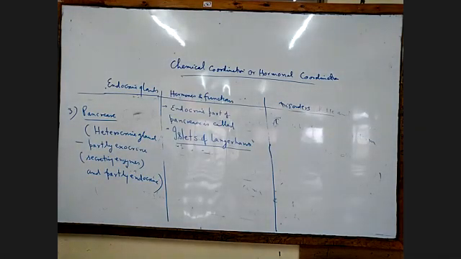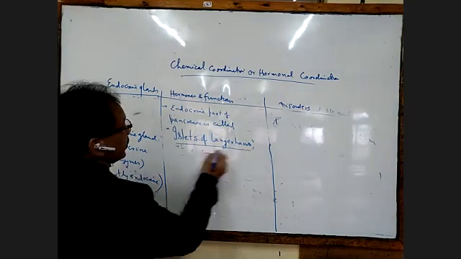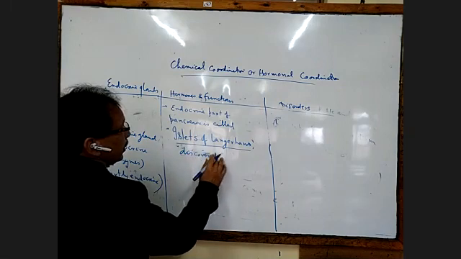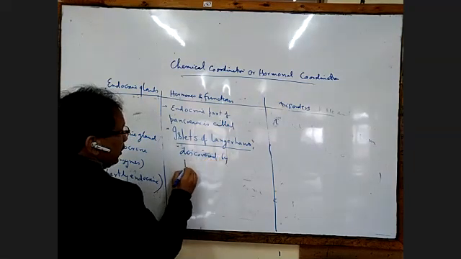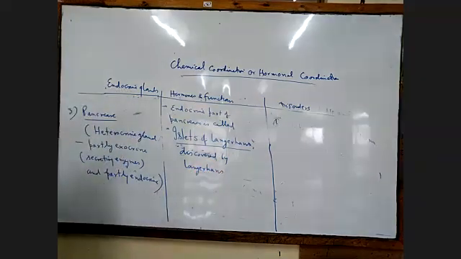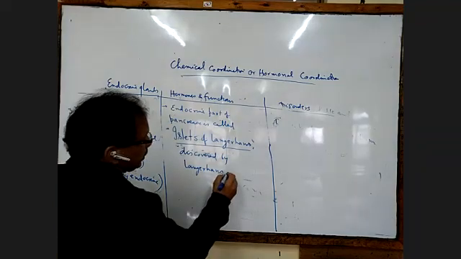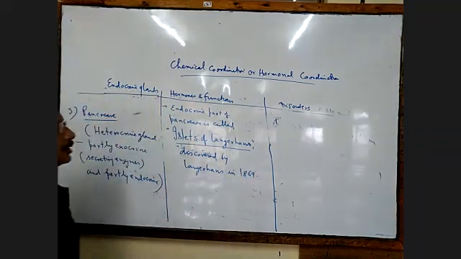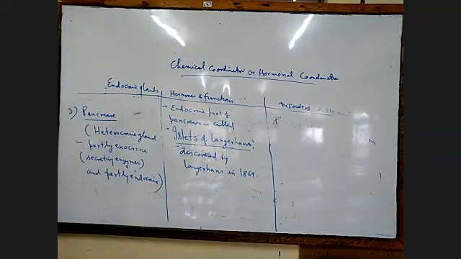Now, this was discovered by Langerhans in 1869. Discovered by Langerhans, in 1869. Okay, this is about the pancreas, the islets of Langerhans.